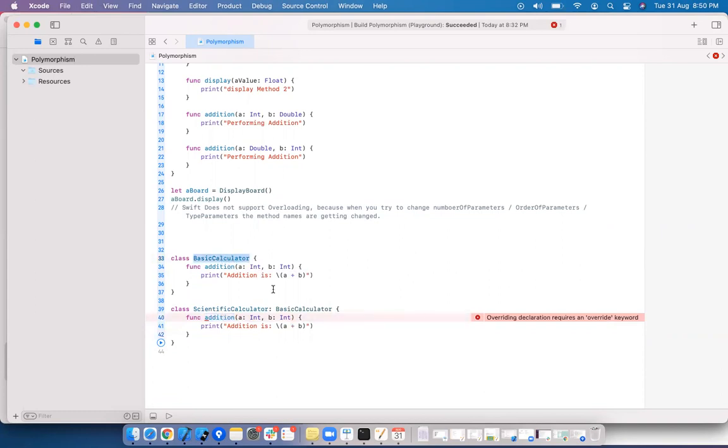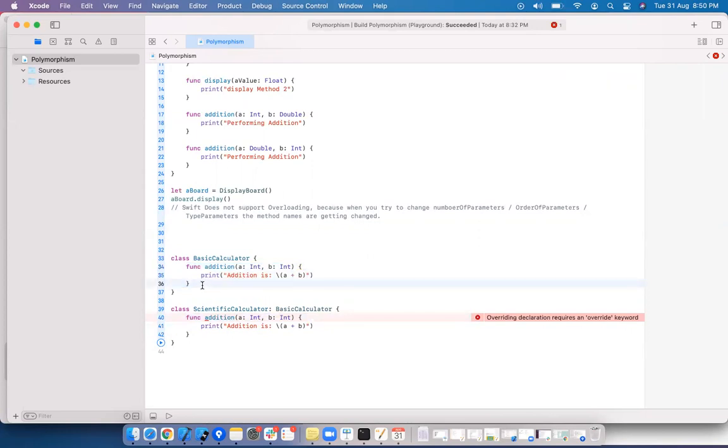Basic calculator is the superclass. Scientific calculator is the subclass. Basic calculator is having a method called addition of A and B. Scientific calculator also having the addition A and B. But generally we don't write this because the addition method is already available in the basic calculator.